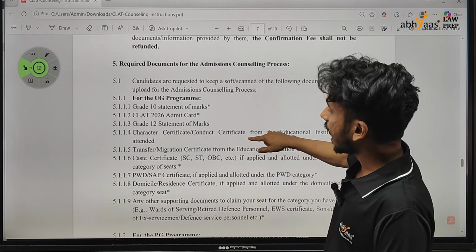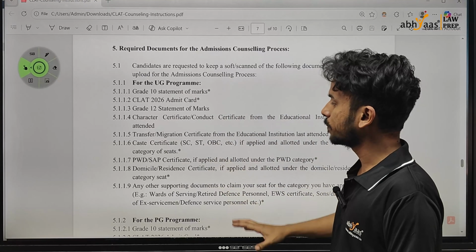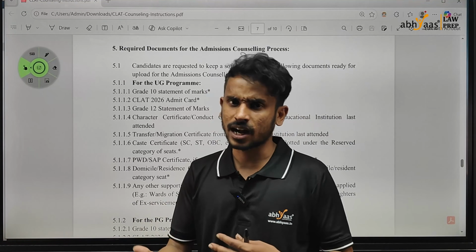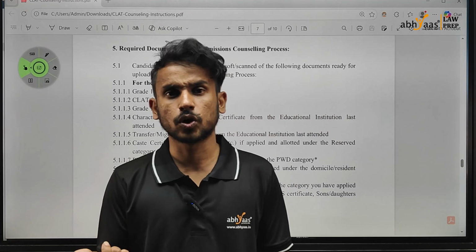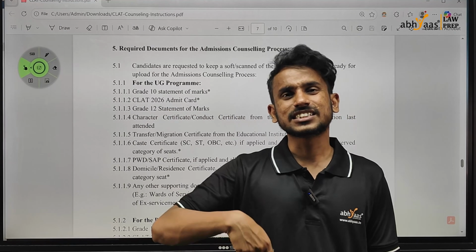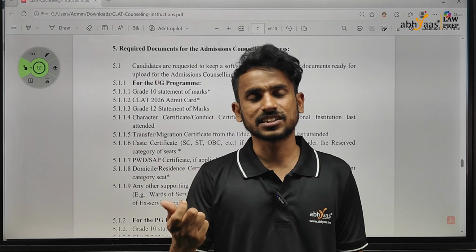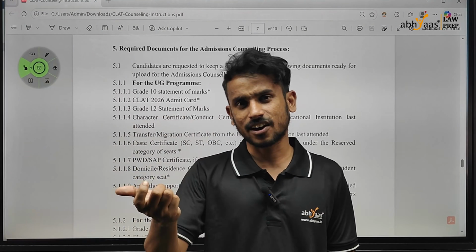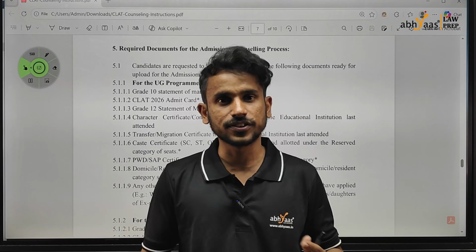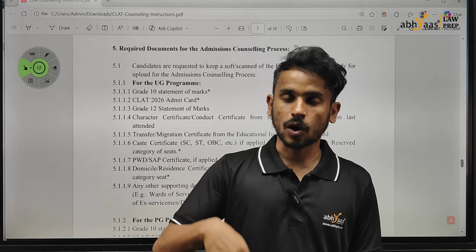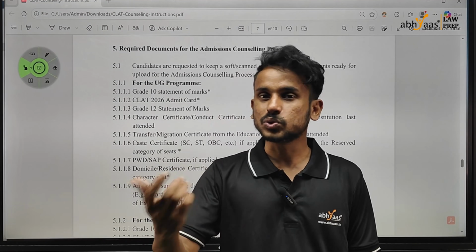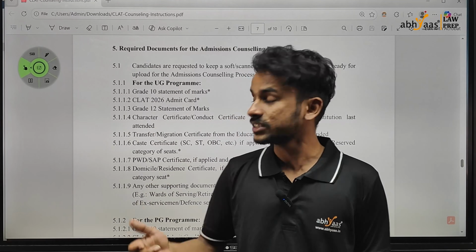Now with regards to that, these documents are to be submitted. If you have any problem understanding what that particular document amounts to, because the state's understanding of what is a valid certificate and the central government's understanding of what is a valid certificate differs a lot, you can always use the comment box to ask about the validity of certain documents among these documents.